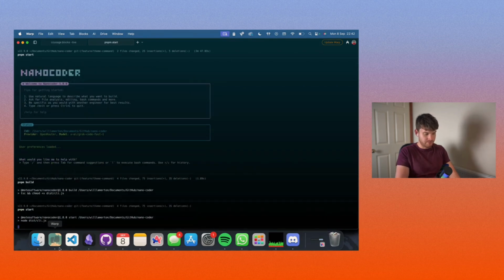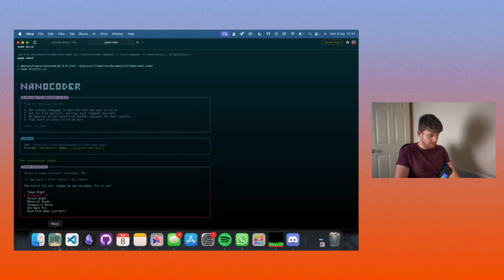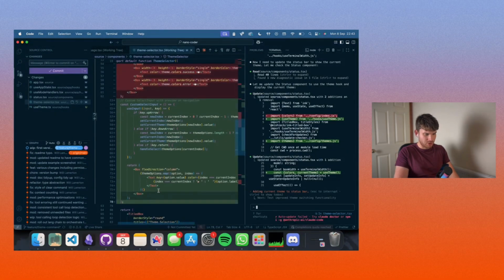Just build still. Let's go /theme. Certainly changes this a bit. Must admit, the theme colors are disgusting. This might be a second iteration. And also, we've got this like nasty thing here, so we'll have to change that too. I did want the whole CLI to change. Now just the one input does.